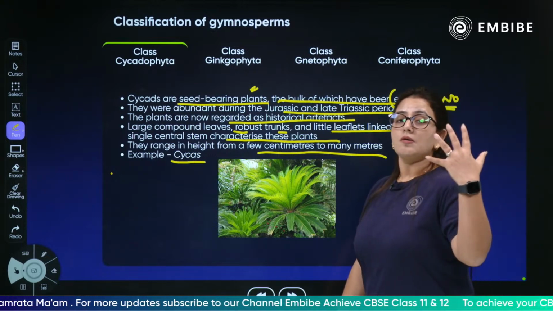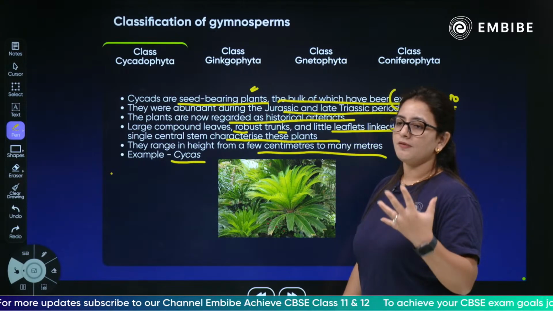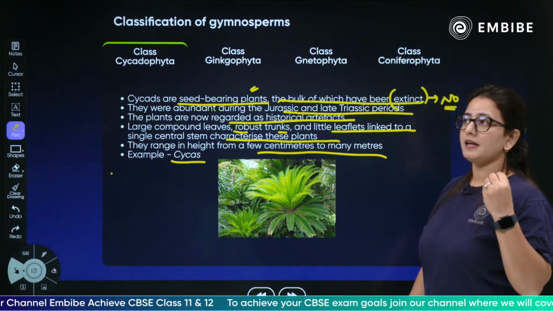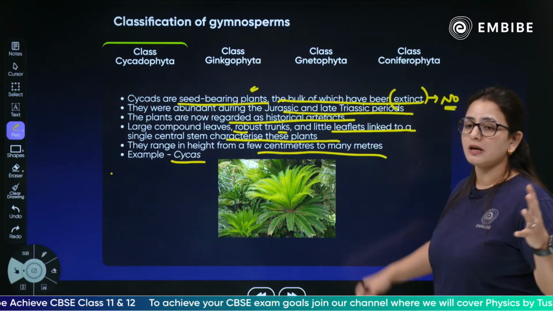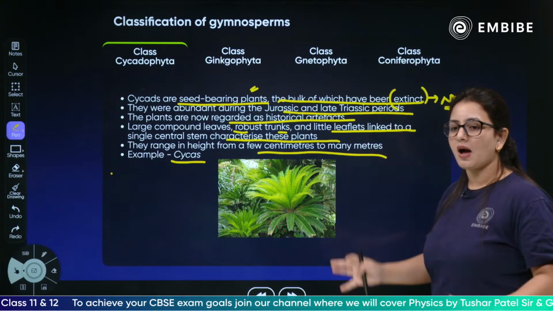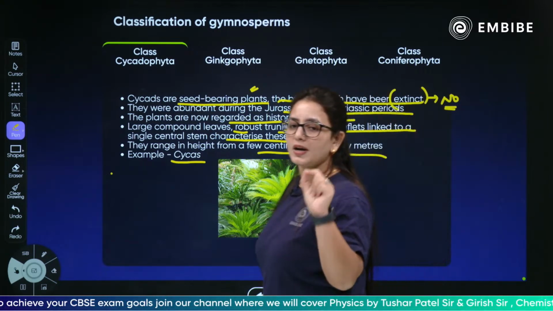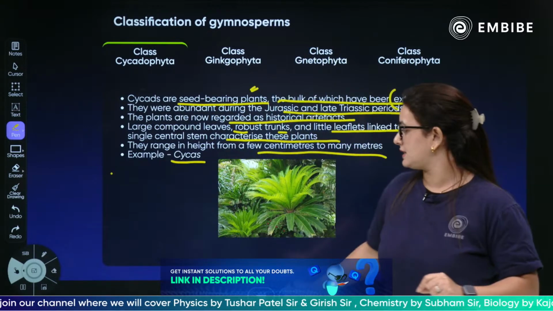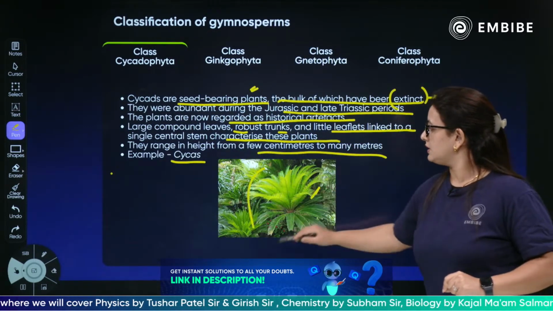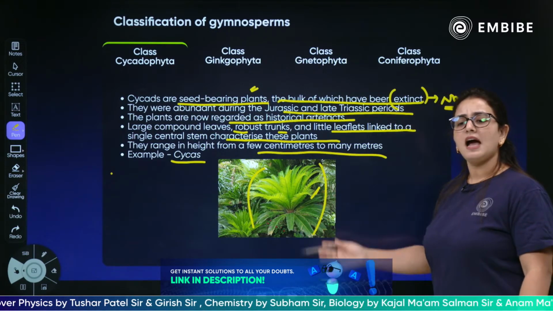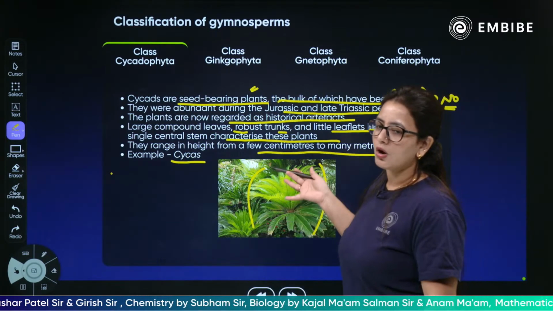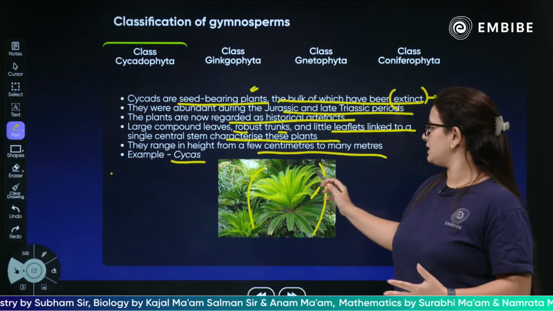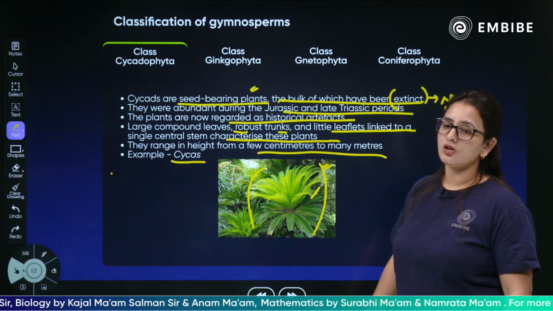The major feature of this family, which is very evident, is that they have large compound leaves, a robust trunk, and the little leaflets join directly to the single central stem in these plants. Like you can see in the picture, this is how the cycas plants look. While you walk down some garden or some kind of places, these can be found. These kinds of plants can be seen in normal areas also.